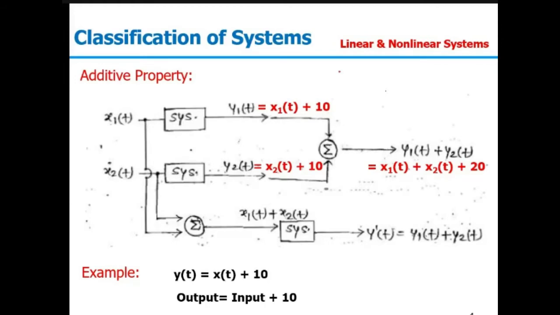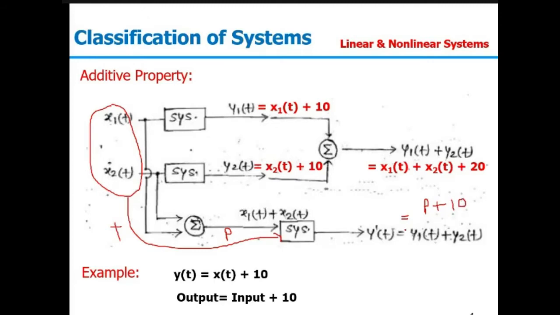Now, if we are adding the input x1 and x2 and we are passing it through the same system, then what should be the output? So we are adding these two inputs now. Initially input was x1 and x2. Now the new input will be x1(t) plus x2(t). So let the input be p. The new input is p. And we are passing it through the same system. So y dash(t) will be p plus 10 because y(t) is input plus 10. So this will be p plus 10 as per the given question.